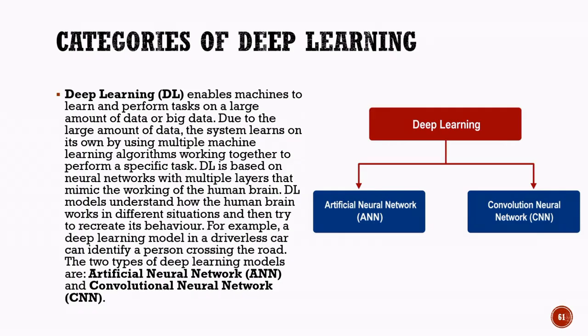There are two major categories of deep learning models discussed in this chapter: artificial neural network and convolutional neural network, CNN. In the next sections, we will explore these two deep learning models and understand how they work in solving real-world problems.